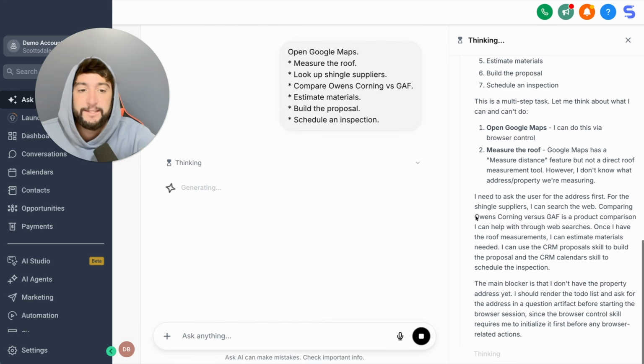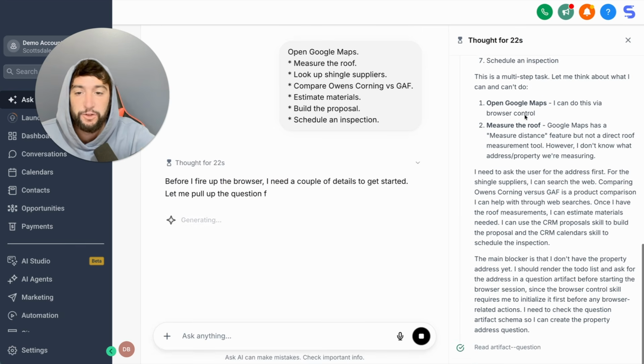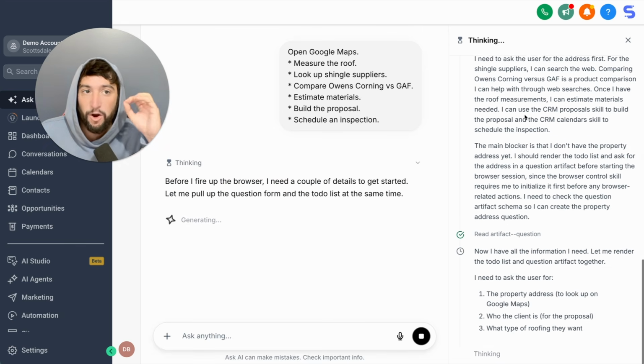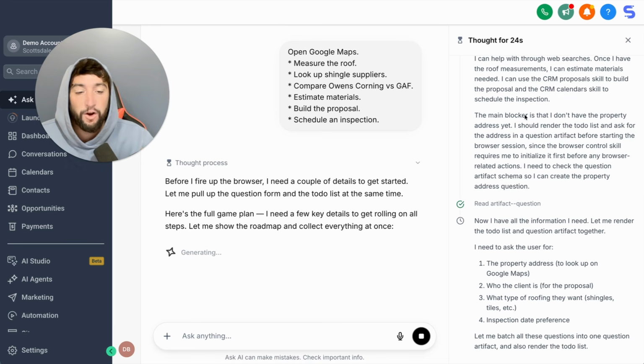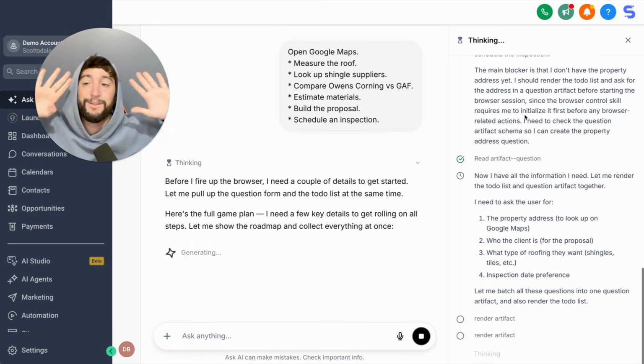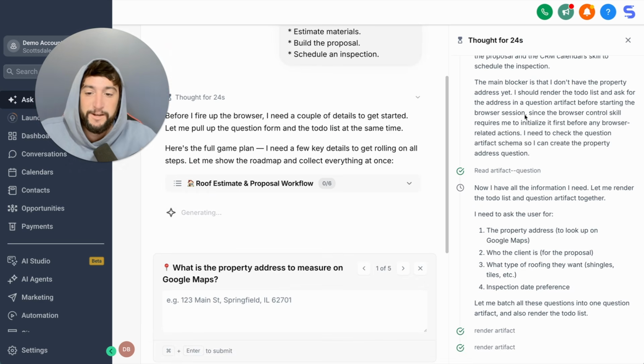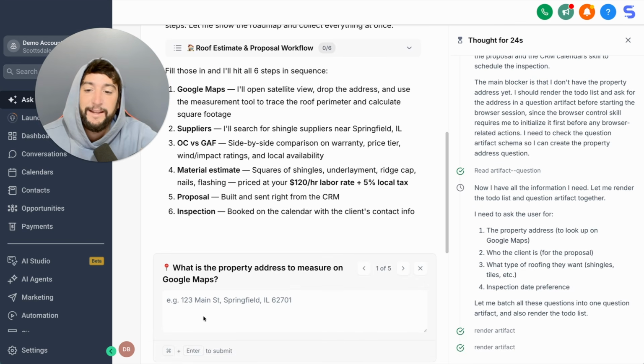We're gonna press enter. It's thinking, it's writing everything down over here so we can see it. Once it's done, it's going to open up an external browser. It's gonna open up a brand new tab and go straight to Google Maps like I asked it to do. And we are completely 100% hands free. But the first thing that we have to do is put in a random address. I don't know, I'm just gonna put in something random right here. I have to make sure it's a real address because they have to find it on Google Maps and measure the roof itself.